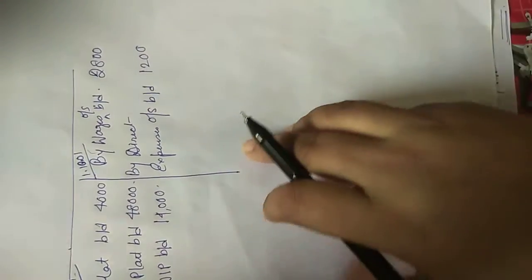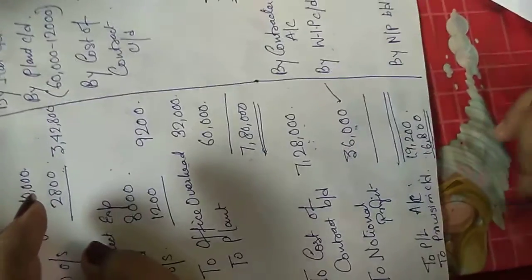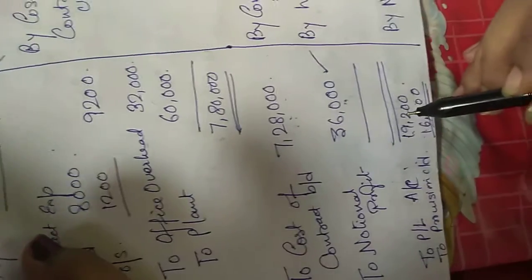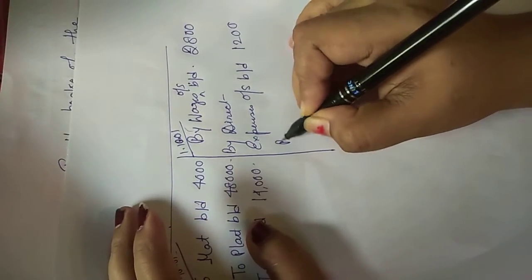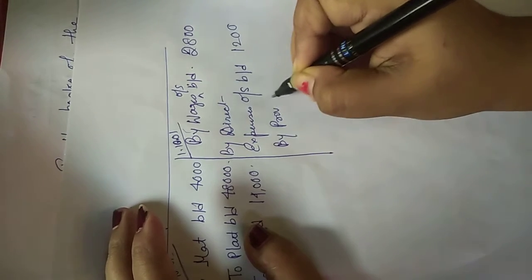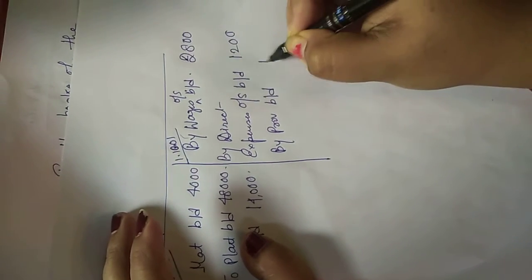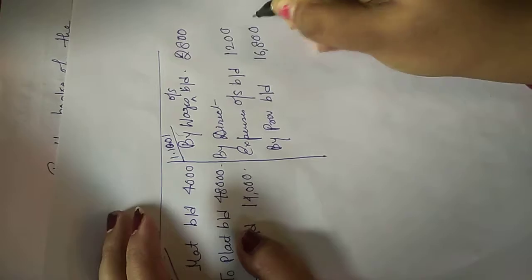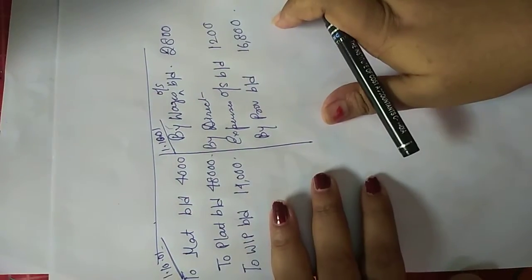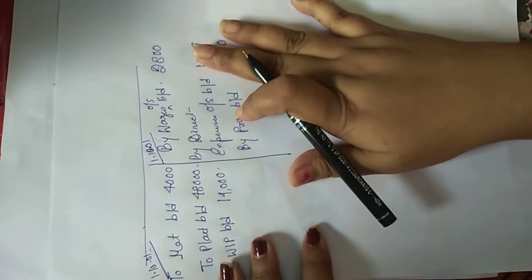One more. Here you see we have written provision CD, 16,800. So you have to carry it forward by provision BD 16,800. We will not do a balance over here because this is just drawing the opening balances.